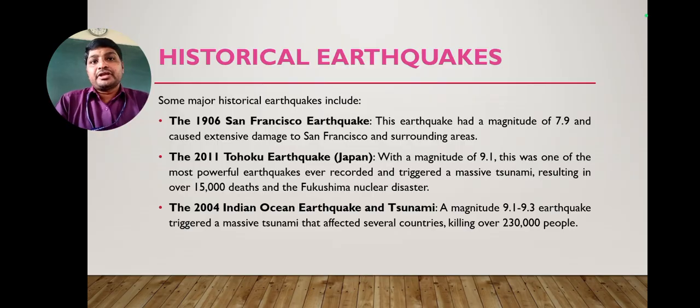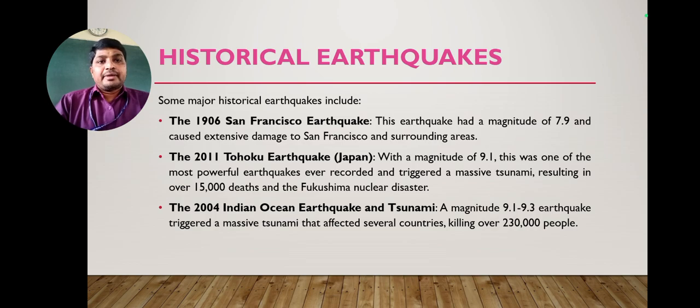And one more thing is historical earthquakes also we can see. The 1906 San Francisco earthquake, which had a magnitude of 7.9, caused extensive damage to San Francisco and surrounding areas. And one more example, we can take the 2011 Tohoku earthquake in Japan.